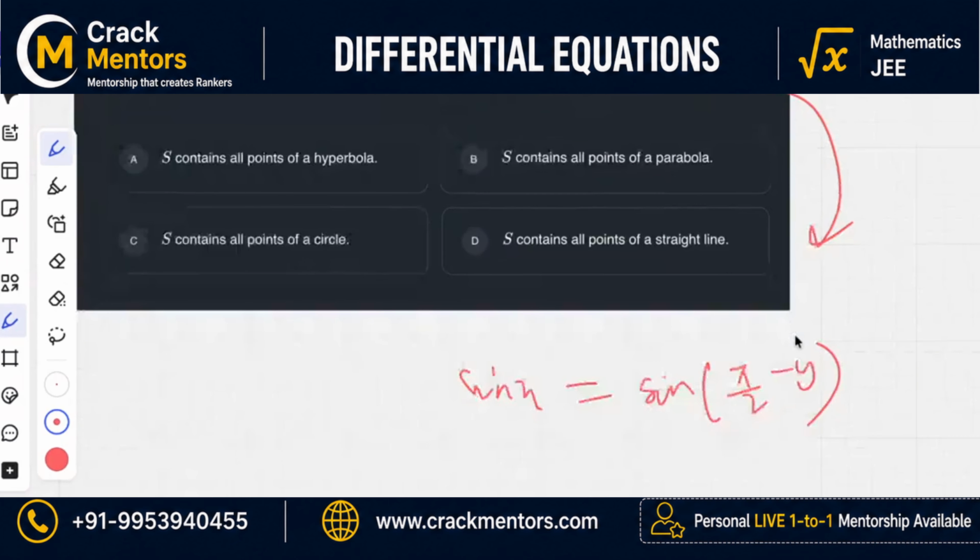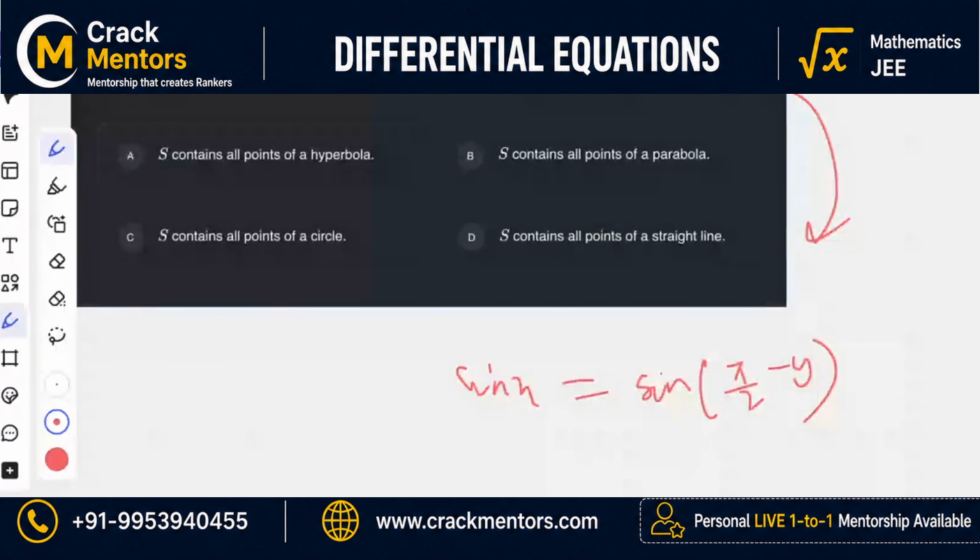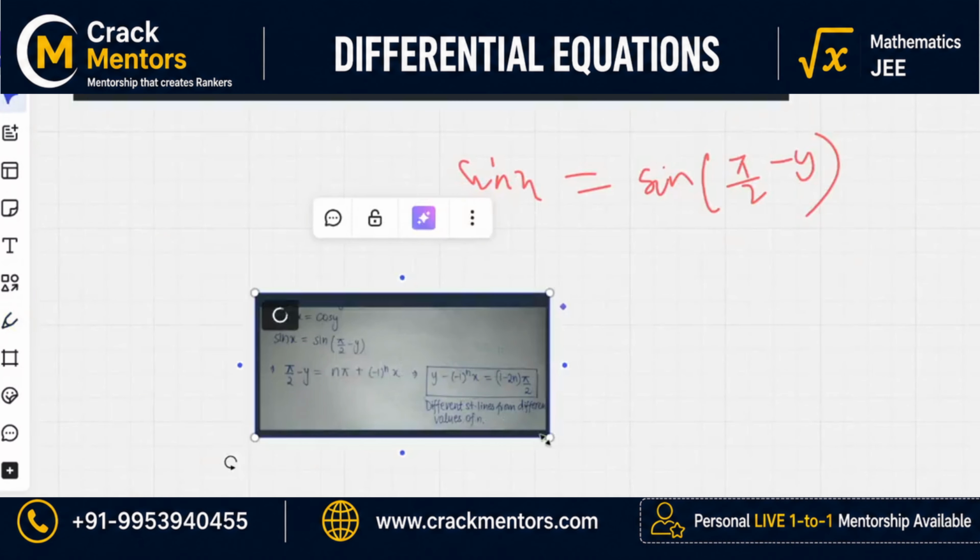This would be a straight line. Yeah, it should be a straight line, because after this you will use that. Yeah, it's correct. Easy question. x plus y will be pi by 2. That's only when this is true, right? No, we can generalize also. We'll study that in equations.